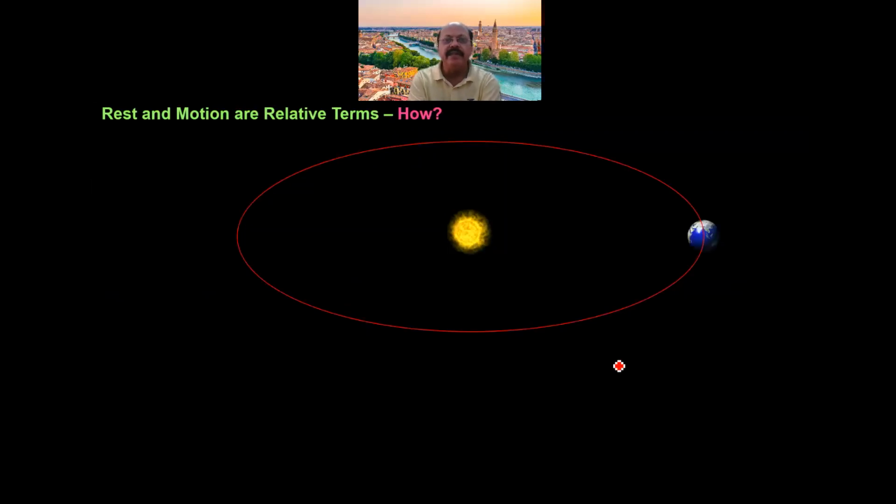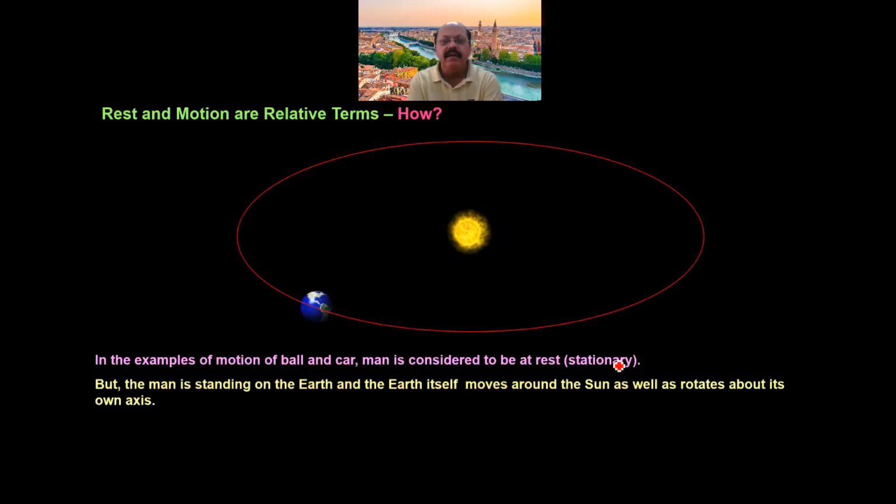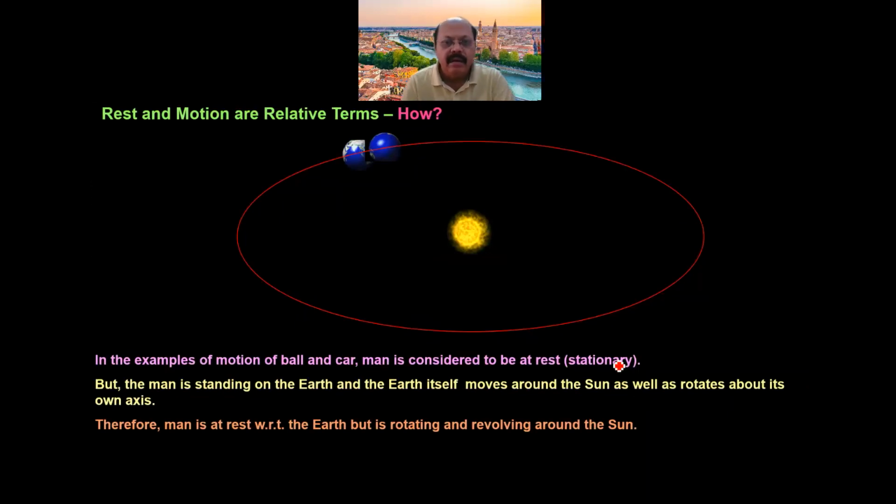Similarly, we take another example here. In this example, we can see that the earth is moving around the sun, as well as rotating about its axis.